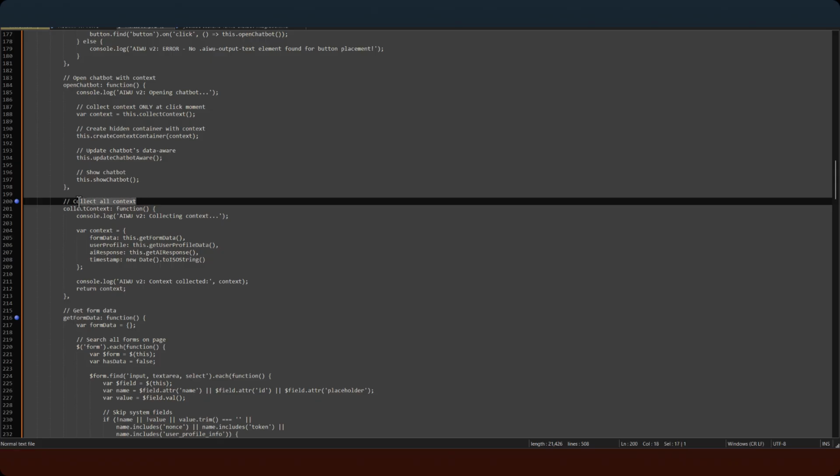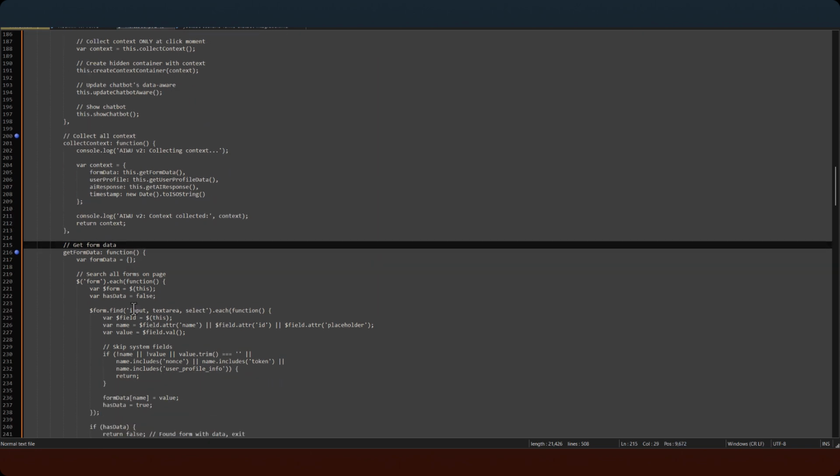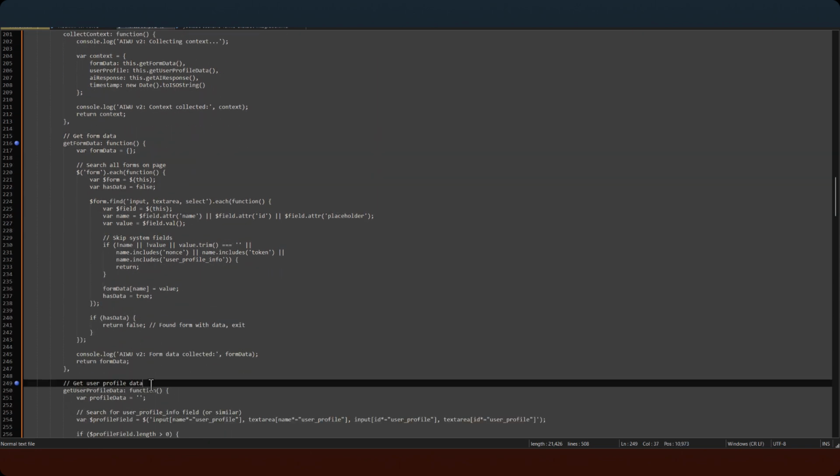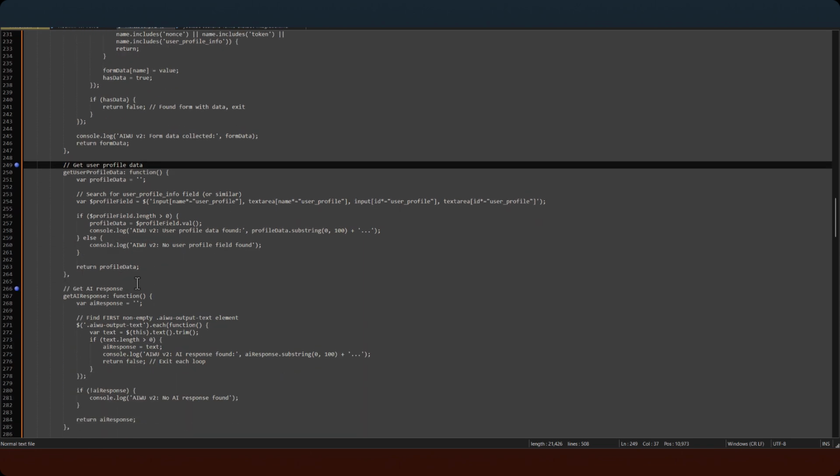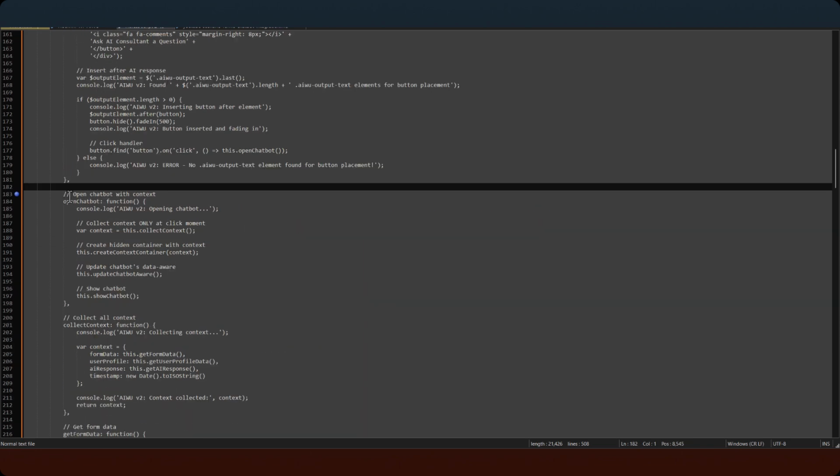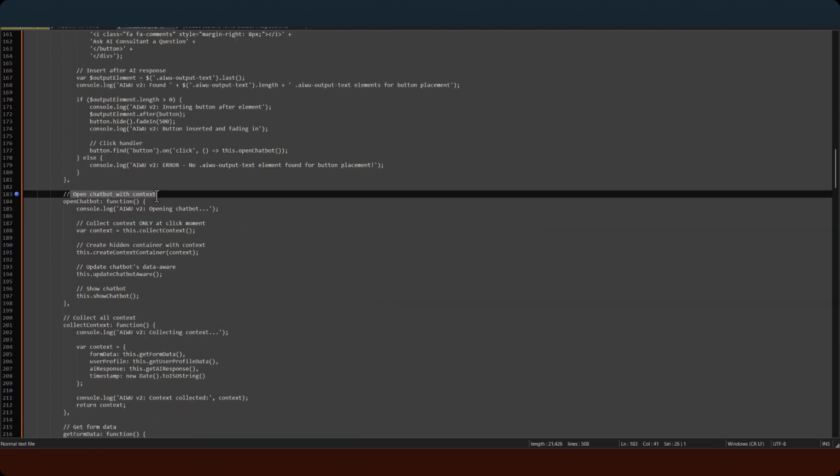When the button is clicked, the script gathers the full context. Form data: what the user just entered, weight, well-being, comments. User profile: their initial program and history from our previous script. AI's response: the complete recommendations the AI just provided. All of this is formatted into a structured text block and placed into a hidden container on the page.